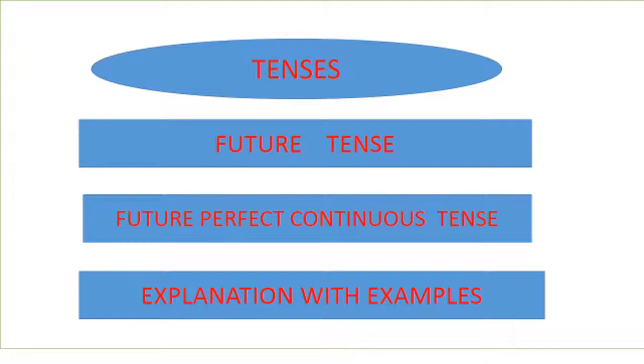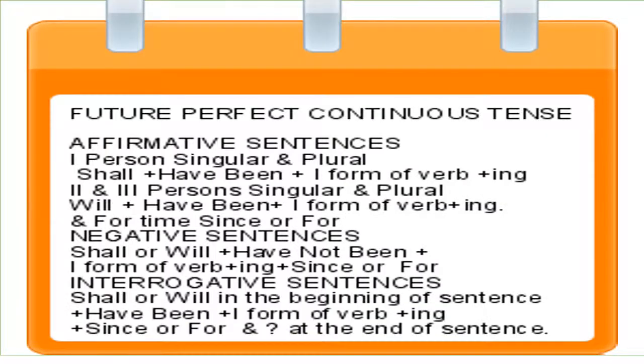Tenses. Future tense, future perfect continuous. Future perfect continuous tense. Affirmative sentences. First person singular and plural: shall and have been and first form of verb and ing is used. Second and third person singular and plural: will and have been and first form of verb and ing used. And for time, since or for is used.